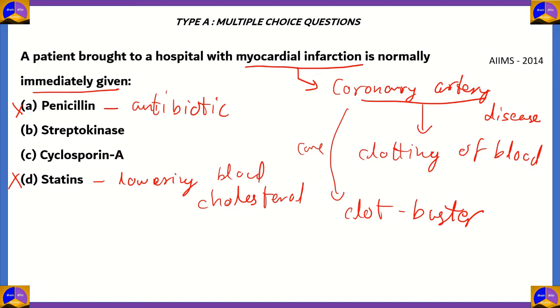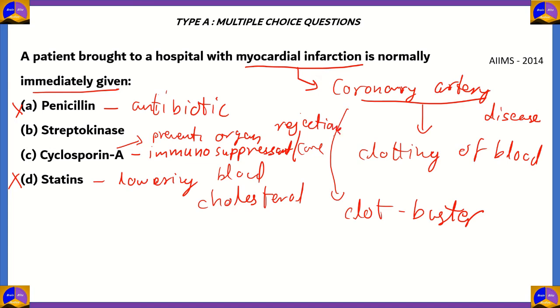If you look at option C, cyclosporin A is used as an immunosuppressant. And what that means is that it suppresses your immune response. So cyclosporin A is mostly used in preventing organ rejection. So when you have organ transplants, you inject the person with cyclosporin A in order to avoid organ rejections and other cellular responses. So option C is also incorrect for this question.